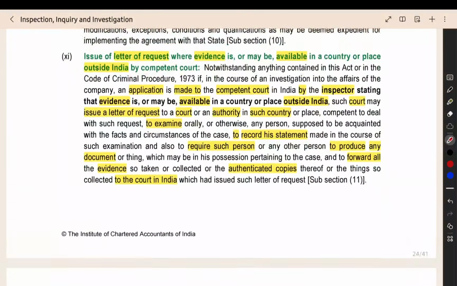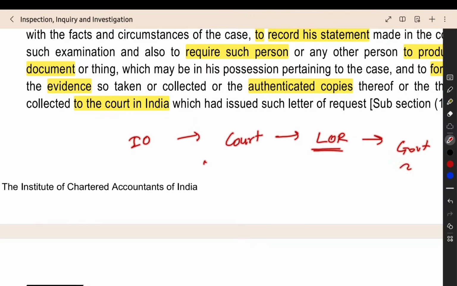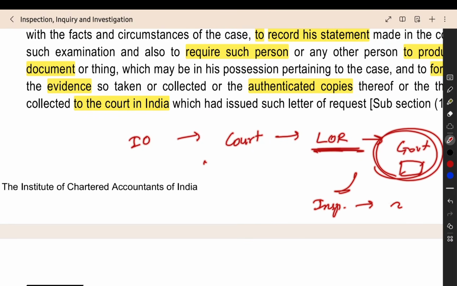That is one point. Then, for example, you are an investigating officer. You know that evidence is outside India. Then you have to go to a court. You have to give an application that you want to obtain the evidence which is outside India. The court will send a letter of request outside India, so that some authority in the foreign country's government will get the request, and the foreign government will appoint an inspector. That inspector will collect the evidence that is in the foreign country. Then this evidence will be sent to the investigating officer in India.